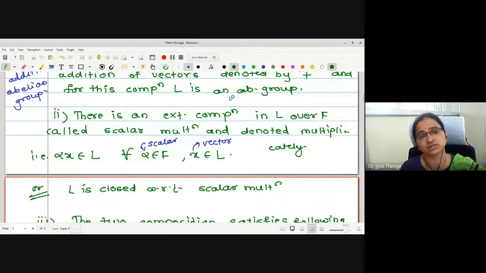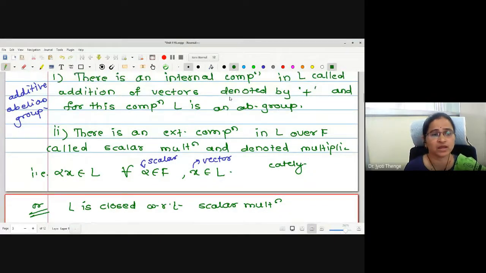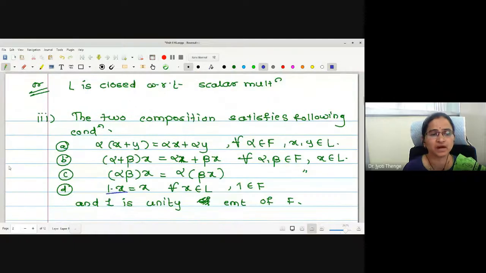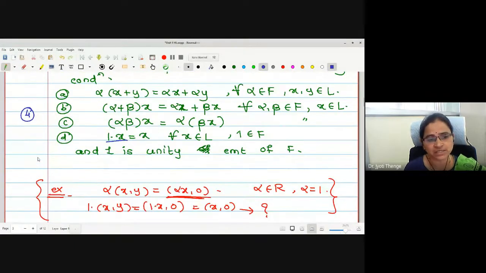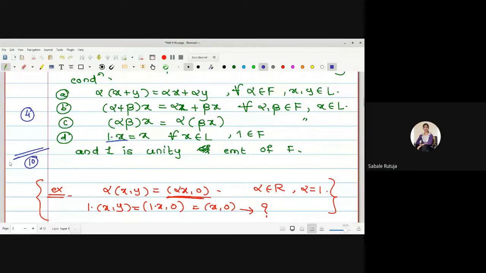Okay, let us just have a look. How many conditions are there? Additive abelian group means there are in all 5 conditions we have, right? Closed under scalar multiplication is 1 condition. There are 6 conditions, and in the third one we have mentioned 4 conditions. Therefore, how many conditions are there totally? 10 conditions, right?